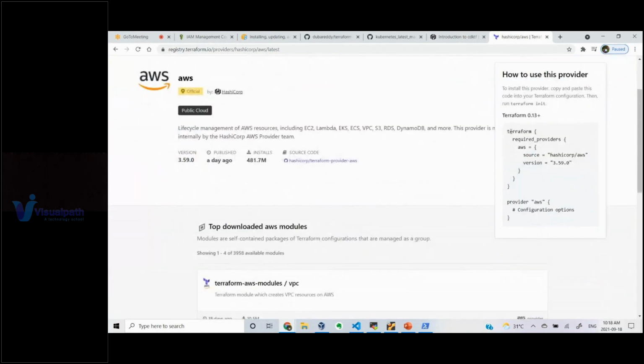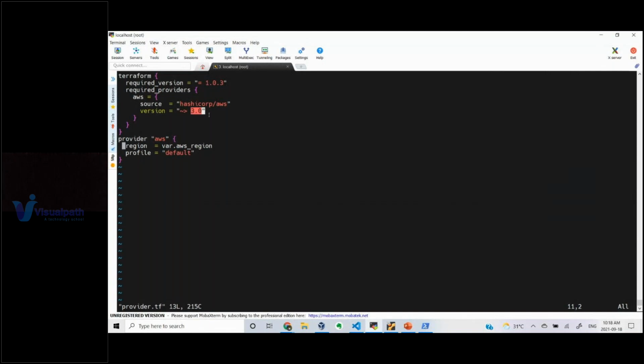You can see this Terraform settings, required provider, AWS, and you can see the source, which means that it will contact this registry.terraform.io, search for this AWS provider and download it. It will download the version you have specified. Currently it is 3.59.0. What I specified was 3.0.